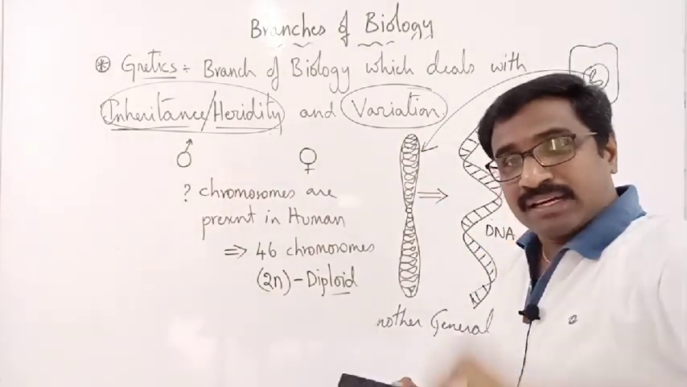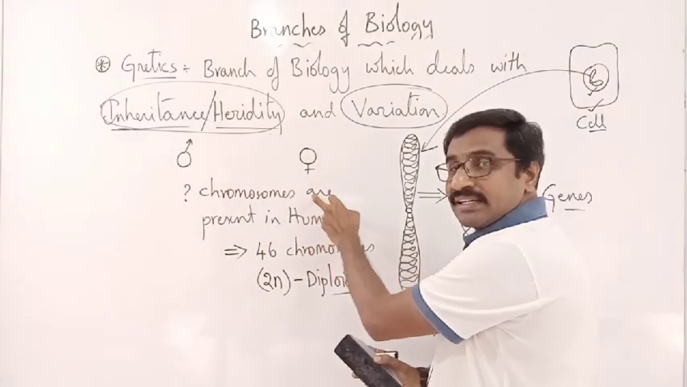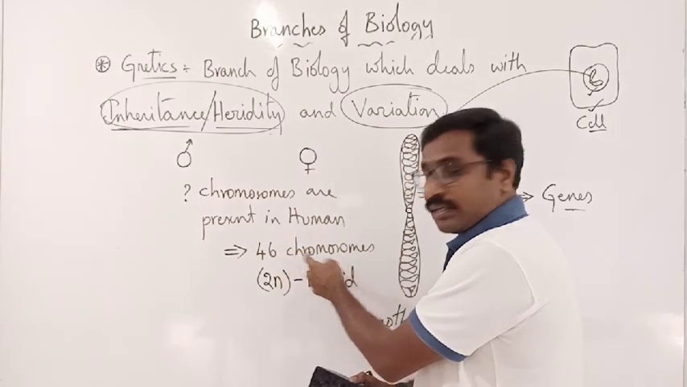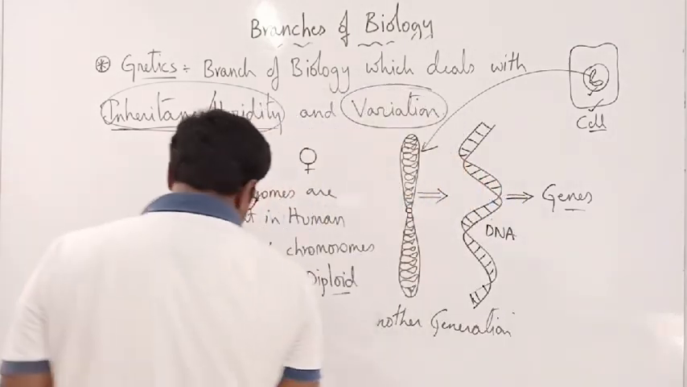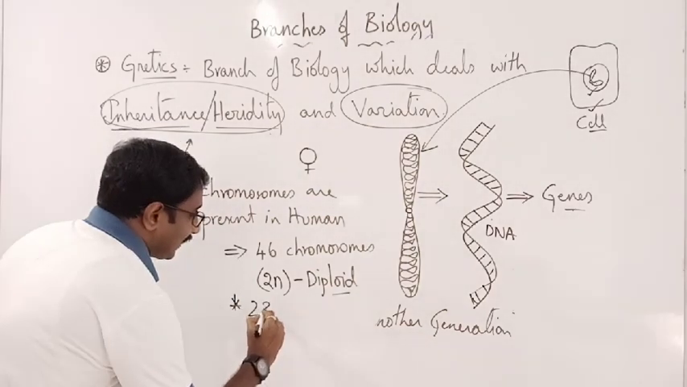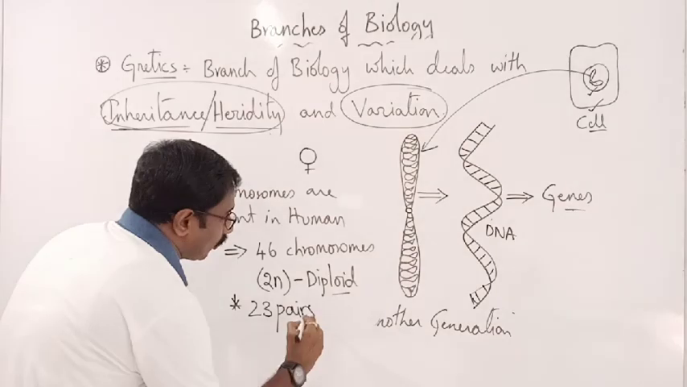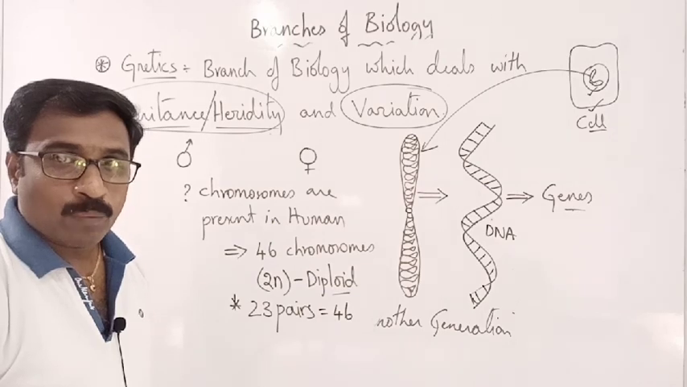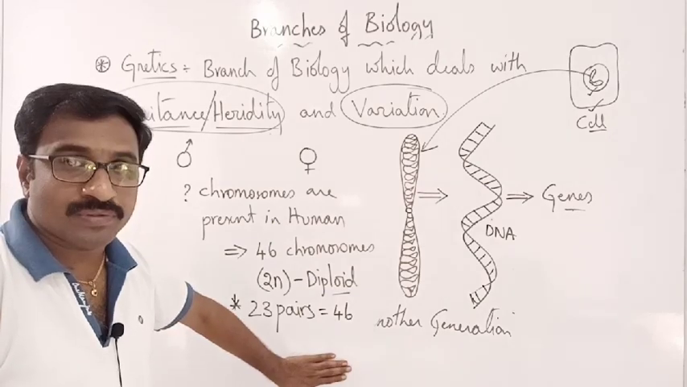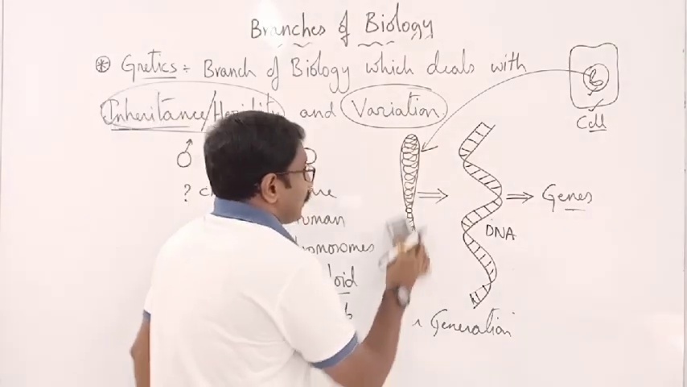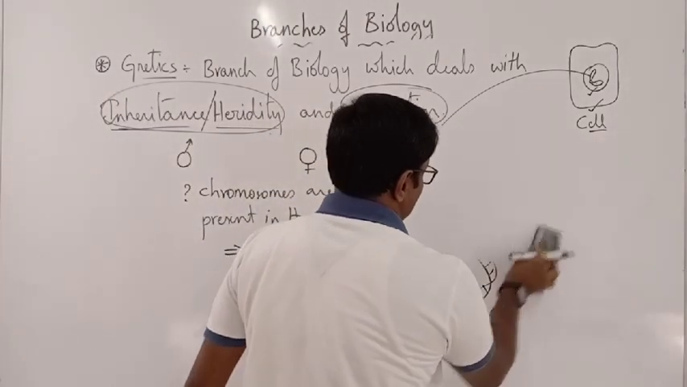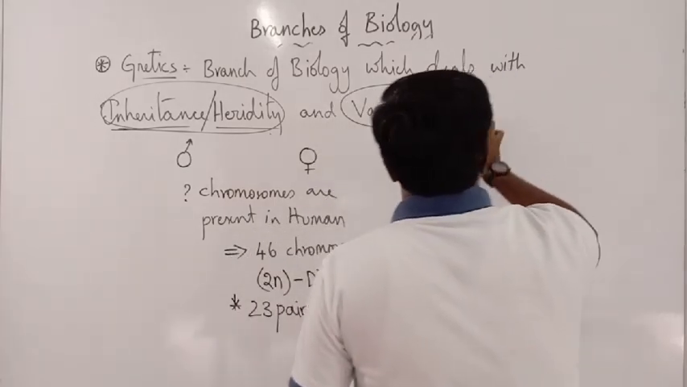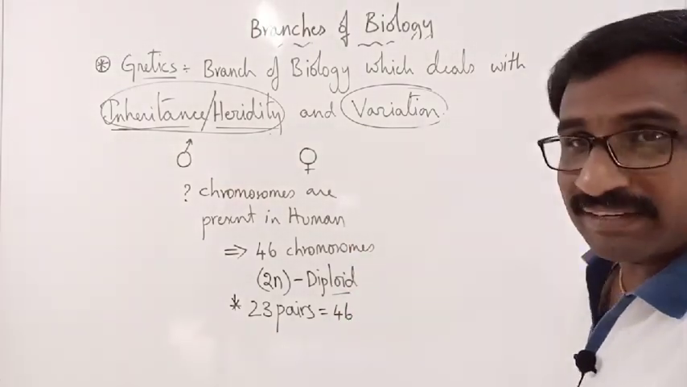In the previous year, the question was given in the NEET: chromosomes present in humans, how many? It is 46 chromosomes, which is equal to 23. We can also write it as 23 pairs of chromosomes equal to 46 number of chromosomes. Understood? So now we are going to talk about what this word is: variation.